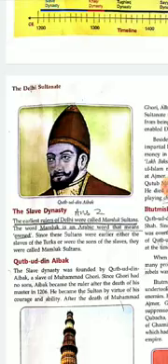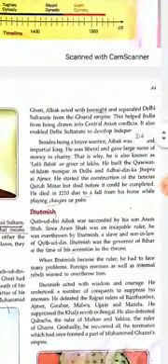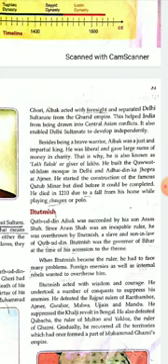After the death of Muhammad Ghori, Aibak acted with foresight and separated Delhi Sultanate from the Ghurid Empire. So after Muhammad Ghori died, Aibak acted with foresight. Foresight means the ability to foresee. It is the ability to prepare wisely for the future. So he was able to foresee the future, and he separated Delhi Sultanate from the Ghurid Empire.